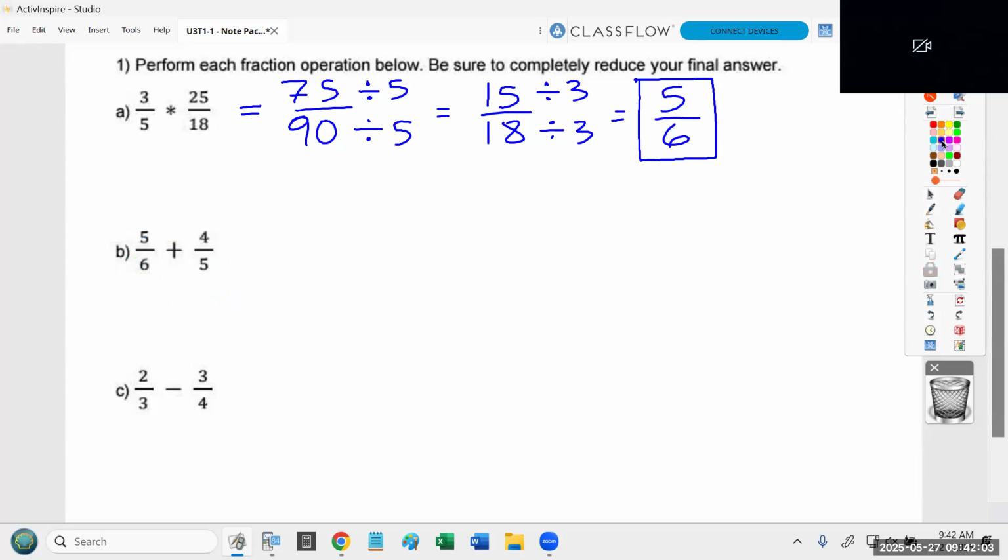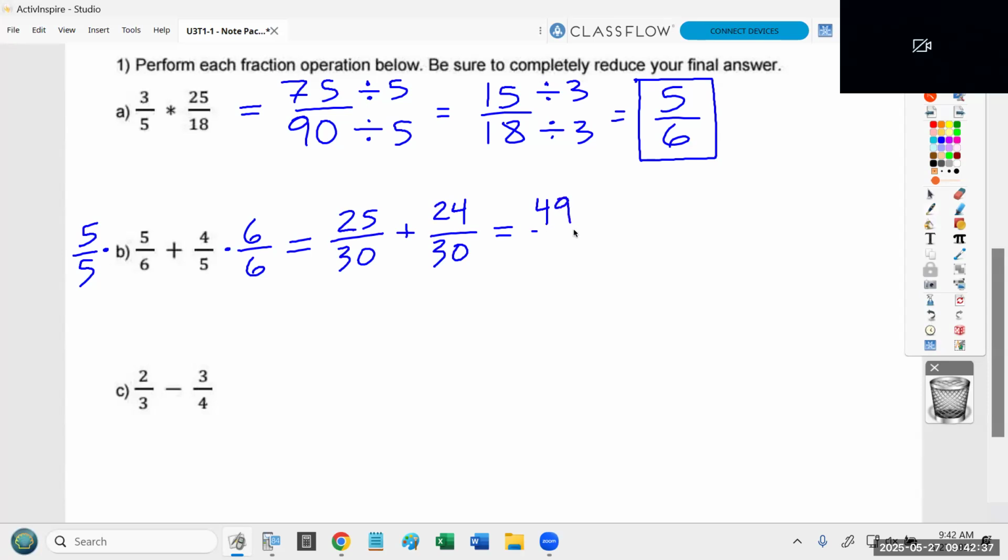So here's how I'd show my work. I'm going to multiply the first fraction by the other denominator, 5 over 5. That turns that fraction into 25 over 30. But I'm also going to multiply the second fraction by the first denominator. And that turns that fraction into 24 over 30. So we have 25 over 30 plus 24 over 30. And because the denominators match, you are now allowed to add directly across. So 25 plus 24 is 49. Remember, the denominator does not change at all.